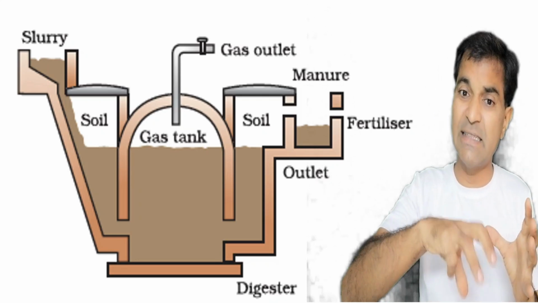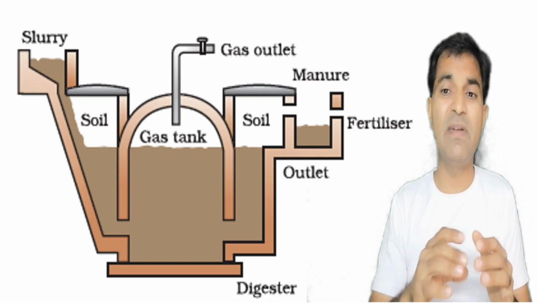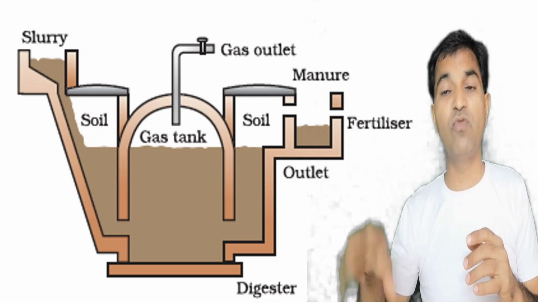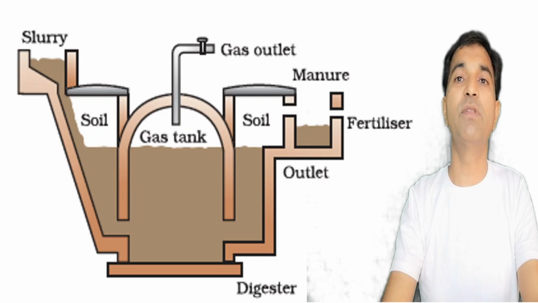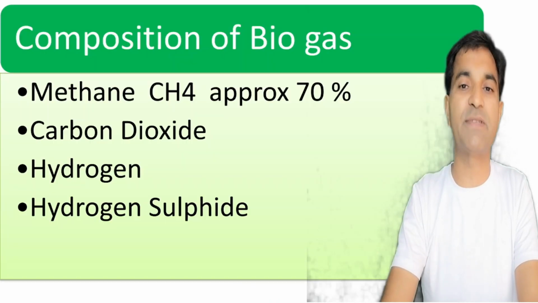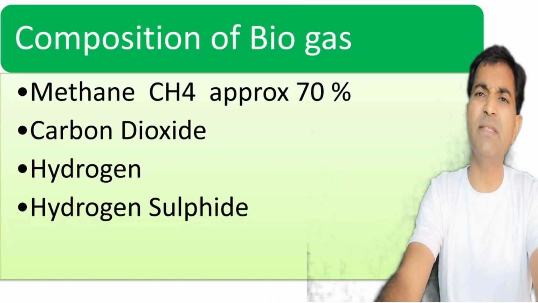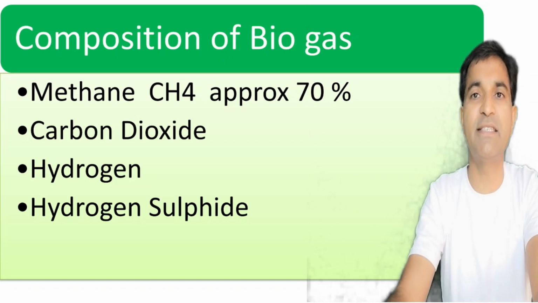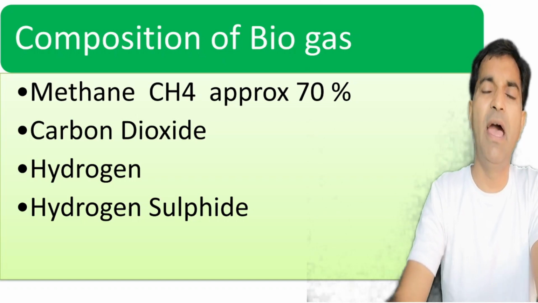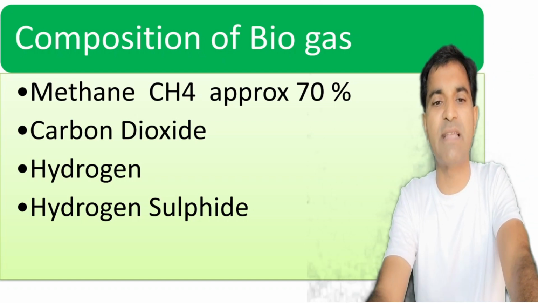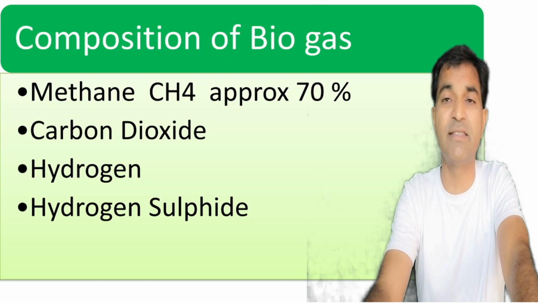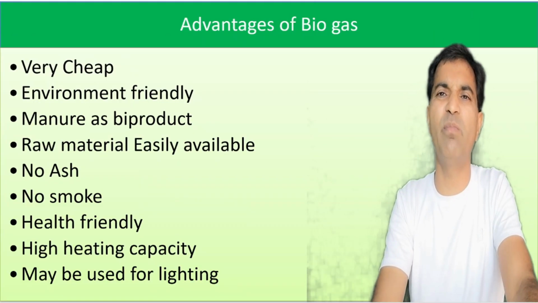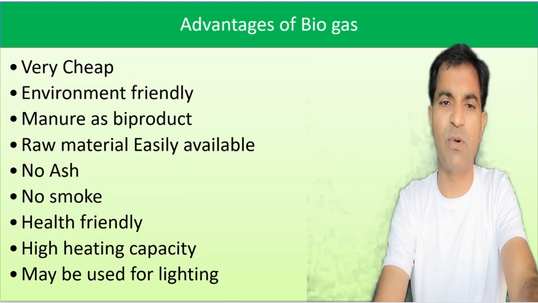And after extracting this gas, the slurry will convert into manure, and that manure will be utilized as a fertilizer for the production of crops, etc. Right? Now, what is the composition of biogas? Biogas prominently consists of methane, that is CH4, approximately 70%, and carbon dioxide. Hydrogen sulfide, H2S, is also there. This hydrogen sulfide is quite marshy and has a bad smell.